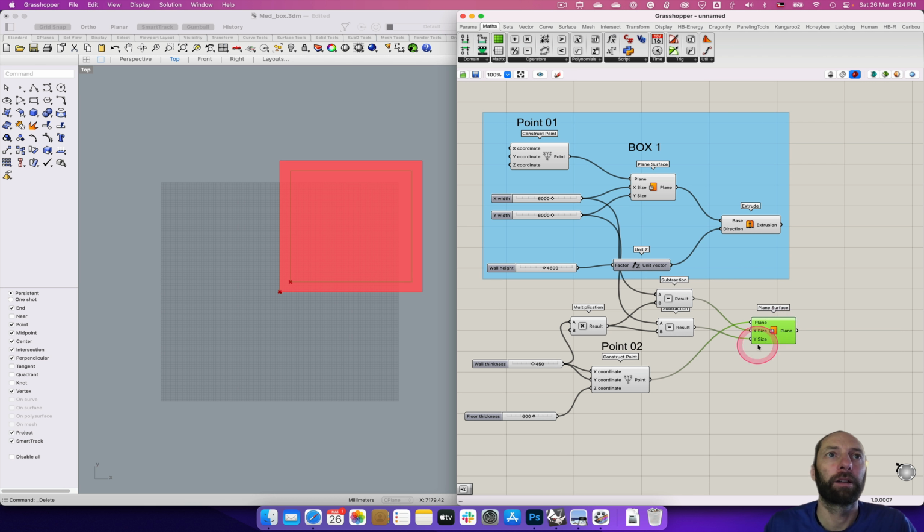And again, now we want to extrude that up, and let's see how we want to do that.